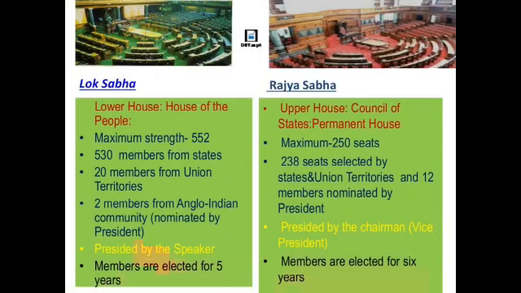And if we talk about the Rajya Sabha, it is also known as the upper house and the council of states. It's a permanent house, and the maximum number of seats in Rajya Sabha is 250, and out of 250, 238 seats are selected by the states and union territories, and the remaining 12 members are nominated by the president. Basically, in Rajya Sabha, the chairman is the vice president, and the members of Rajya Sabha are elected for 6 years.